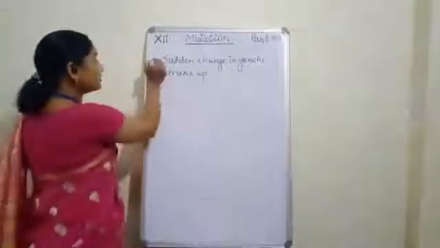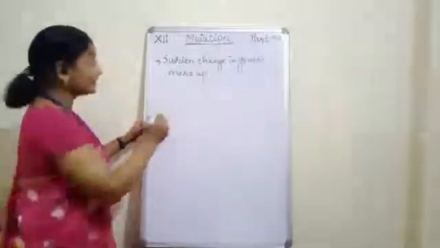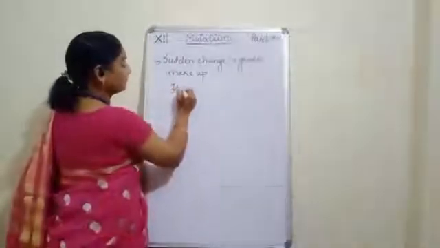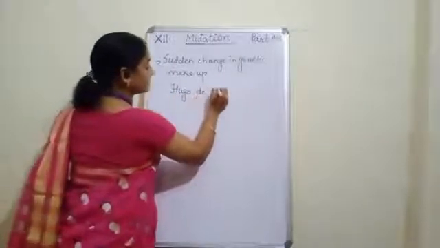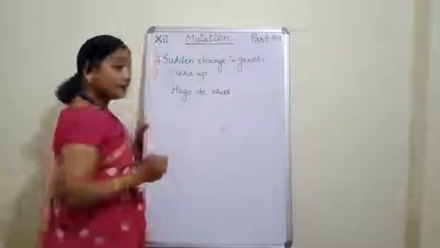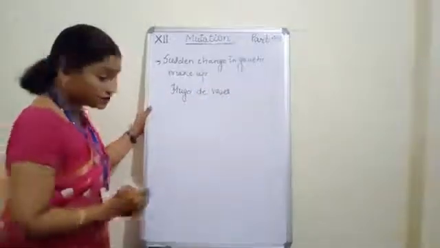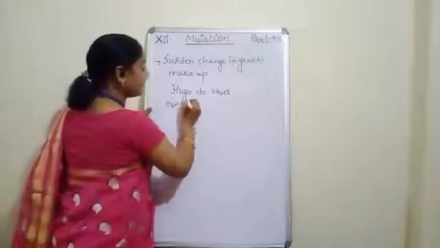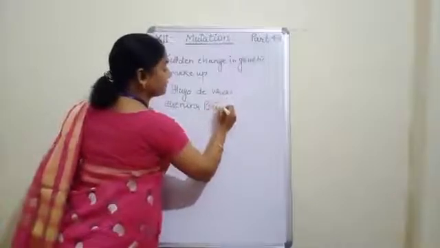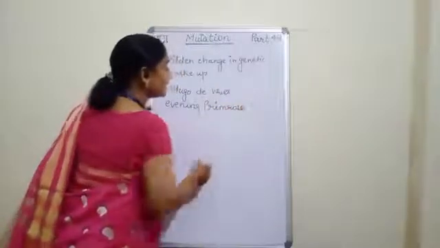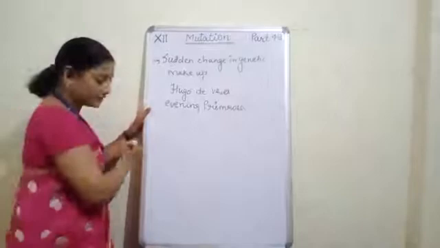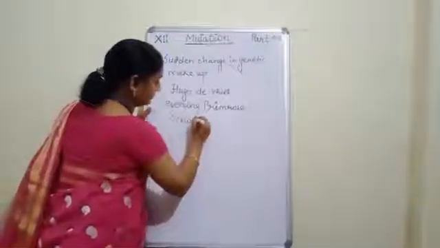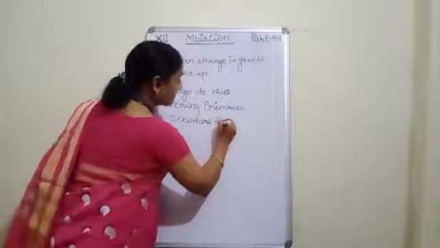Now, this mutation was first reported by a scientist, Hugo de Vries. And he observed this mutation in a plant named evening primrose. The scientific name of the evening primrose is Oenothera lamarckiana.